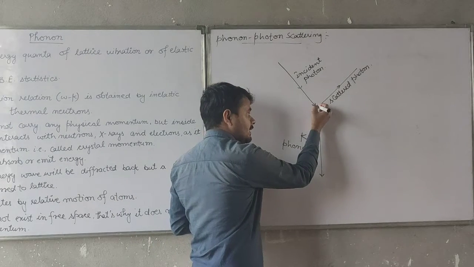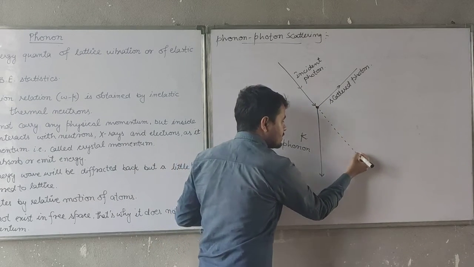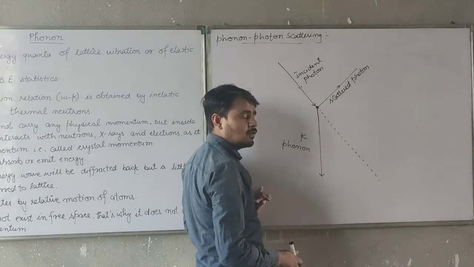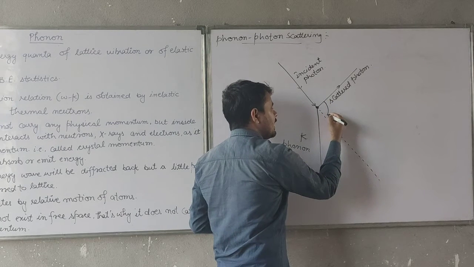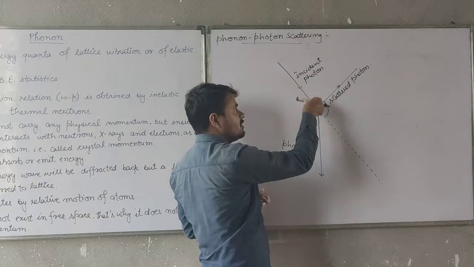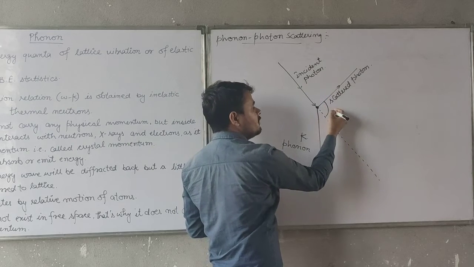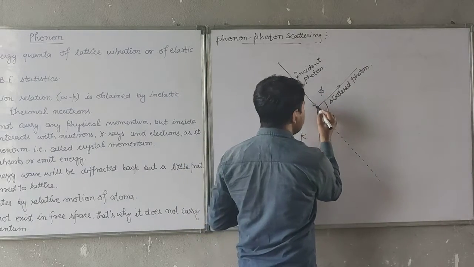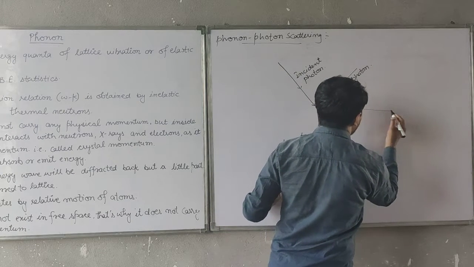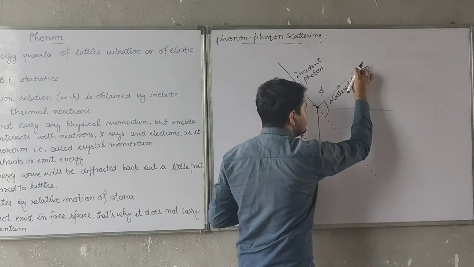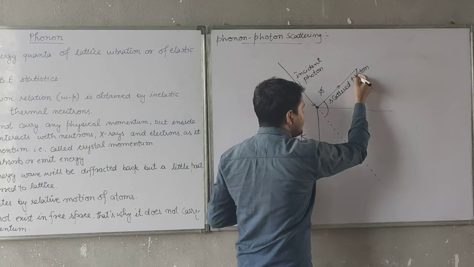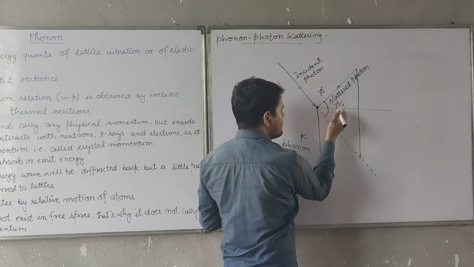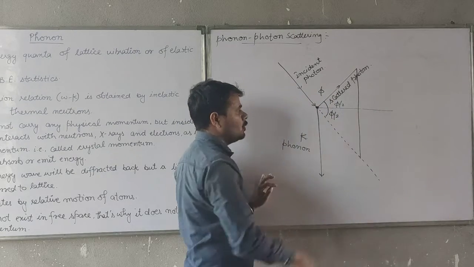For this, I am drawing the direction of the incident photon. If the angle between the direction of the incident photon and the scattered photon is phi, and I divide this angle by a perpendicular bisector, then the angle becomes phi by 2 on the upper side and phi by 2 on the lower side.